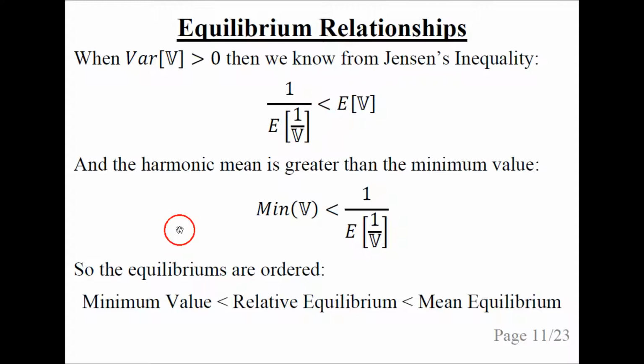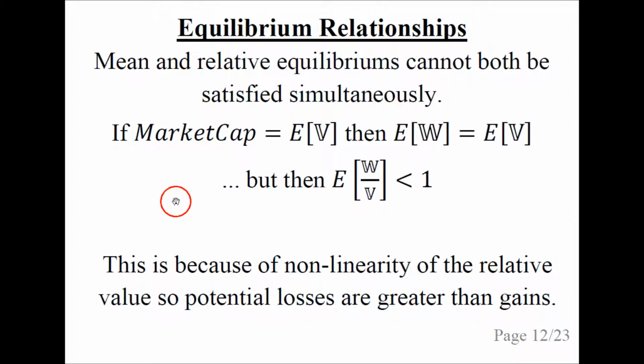We also know that this value here, which is called the harmonic mean, is also greater than the minimum possible value of V. So we know that the minimum value is less than the relative equilibrium, which is less than the mean equilibrium. This means that the mean and relative equilibriums cannot both be satisfied simultaneously.